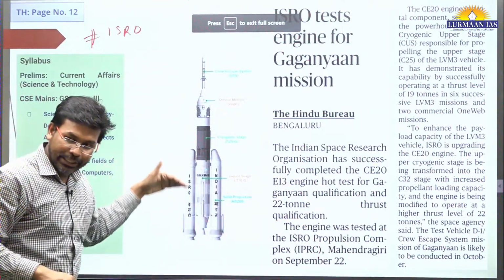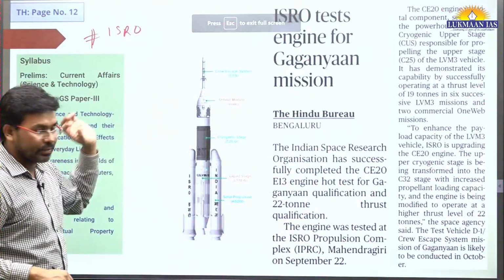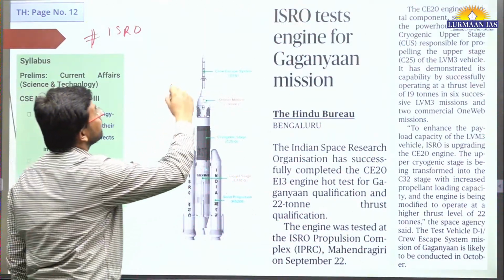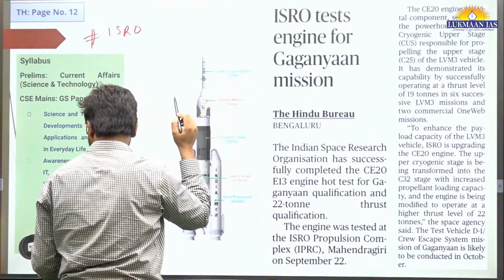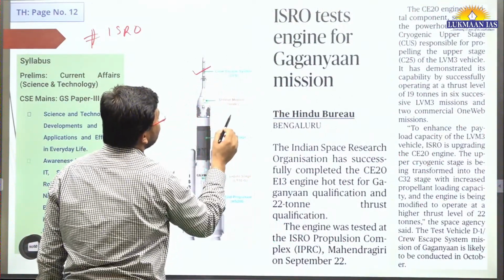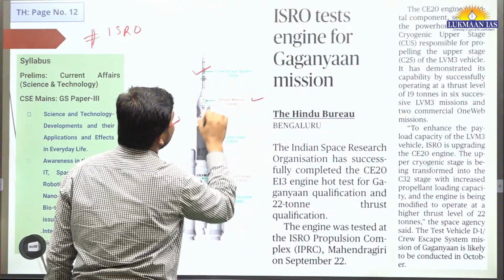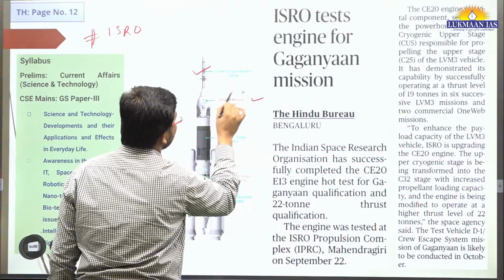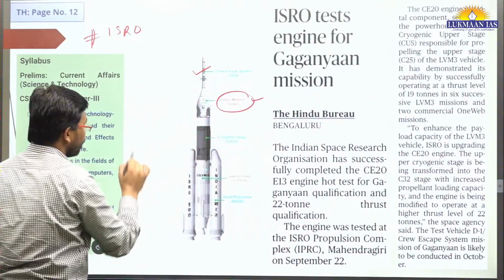So this is the image of this Gaganyaan mission. This crew escape system is here. Then we have this orbital module. This orbital module is going to orbit.